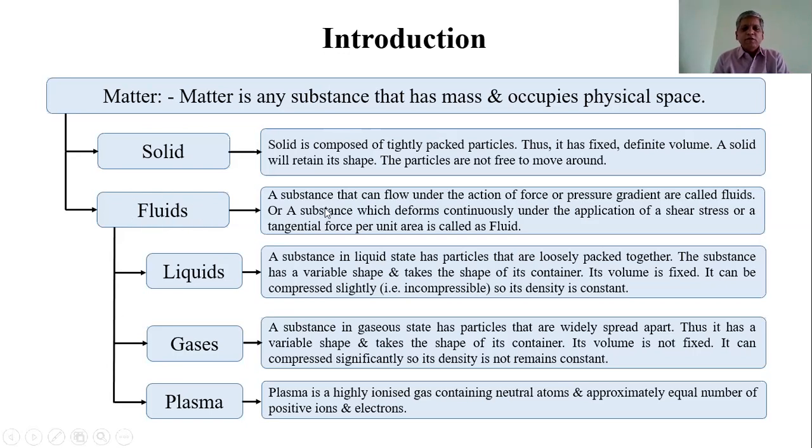Fluids are substances that can flow under the action of force or pressure gradient.